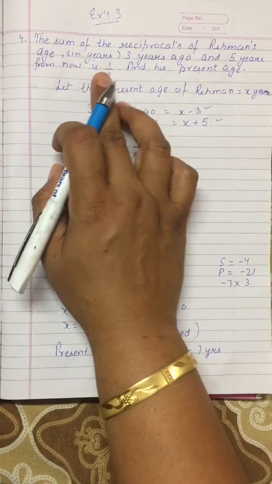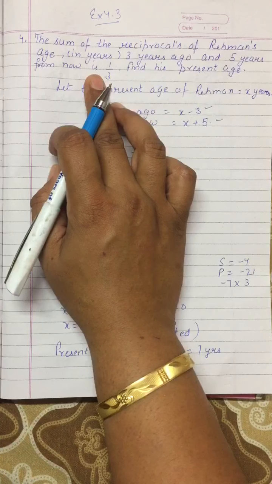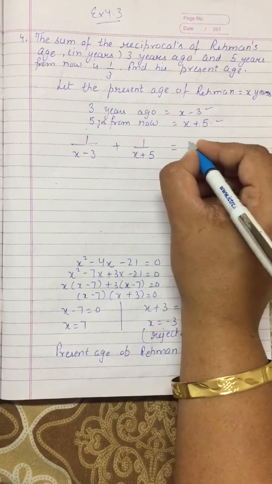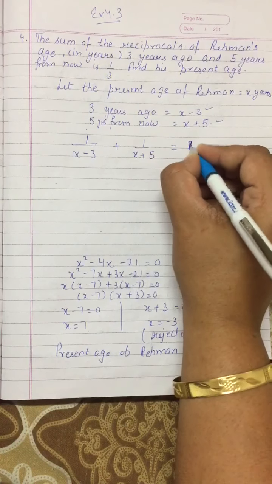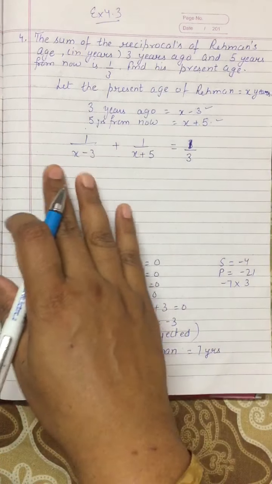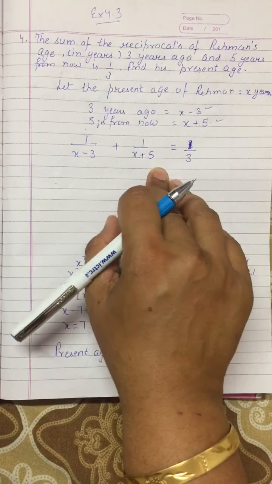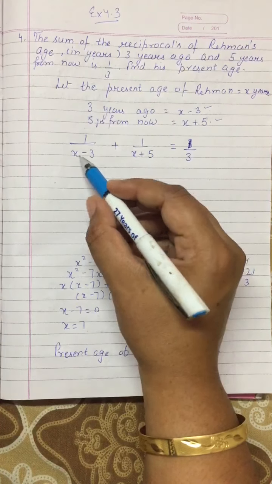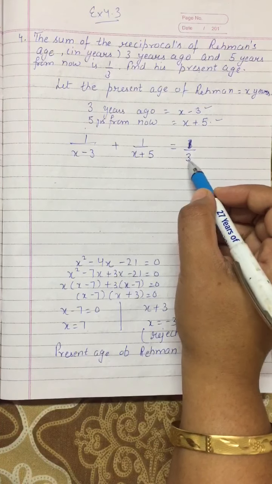Is, what is the meaning of "is"? Tense I have discussed earlier. Is, am, are, was, were. We will interpret it as equals to, it will be equal to 1 upon 3. And this is a type of question we have discussed in my previous video. So I am getting this algebraic expression.